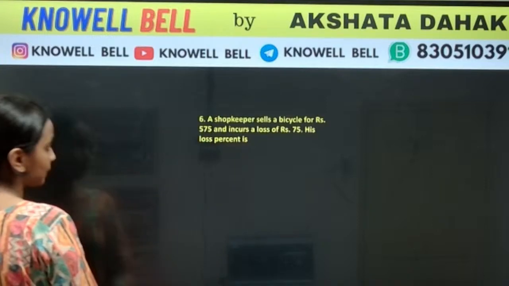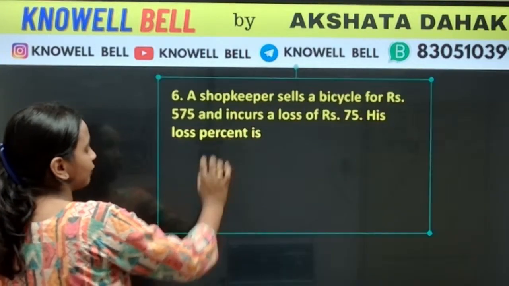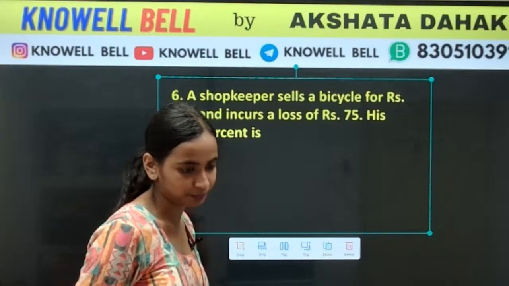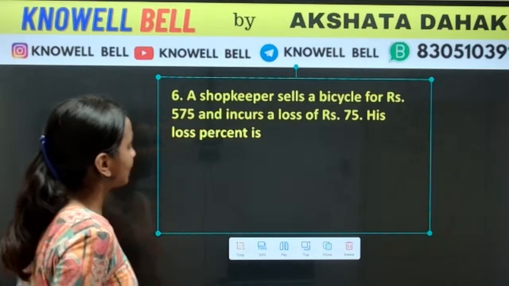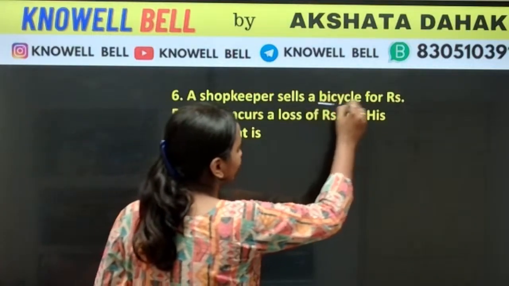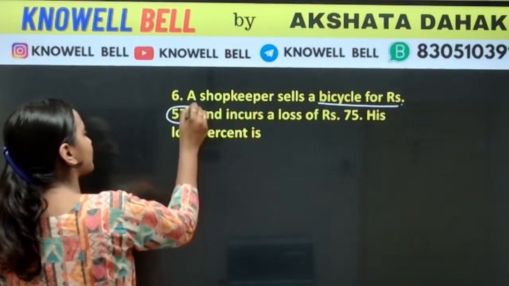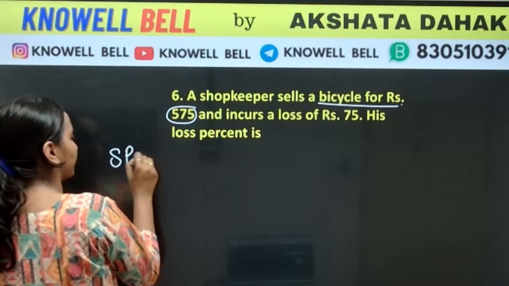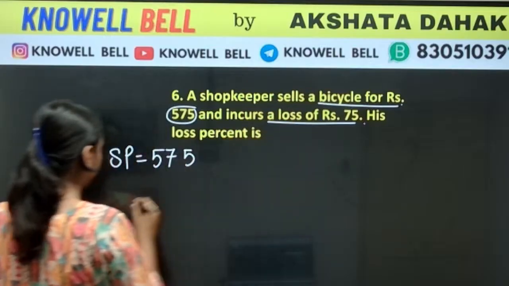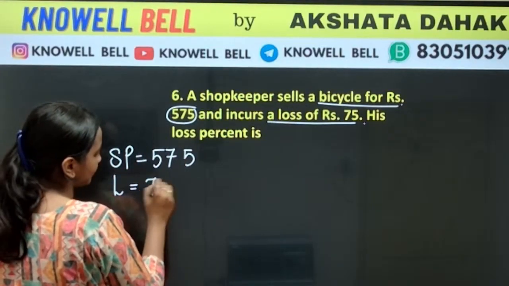Next question. A shopkeeper sells a bicycle for rupees 575 and incurs a loss of 75. Find his loss percent. The shopkeeper is selling a bicycle for rupees 575, so SP is 575. He gets a loss. Loss value is 75.